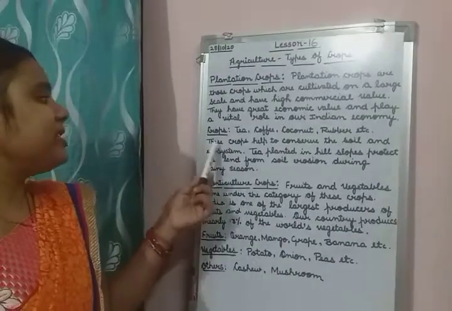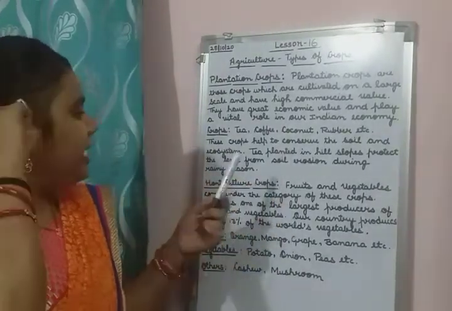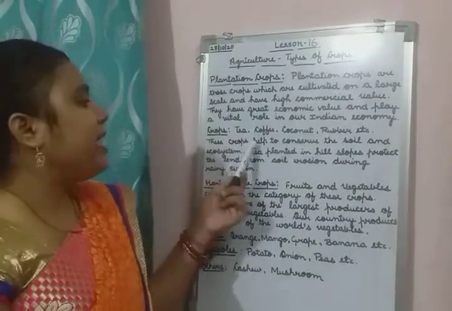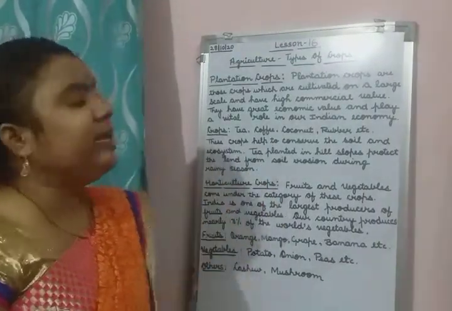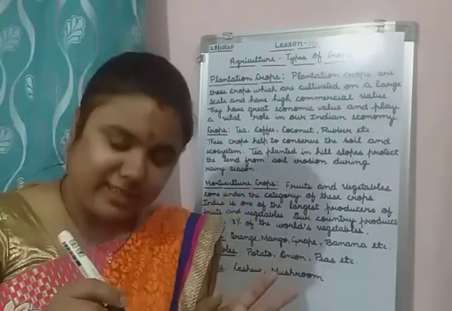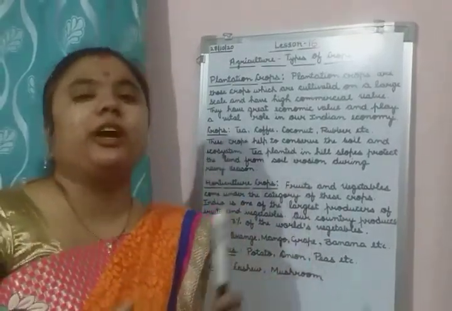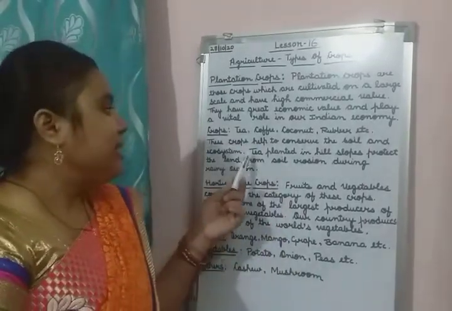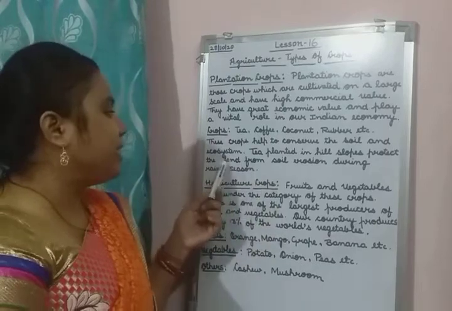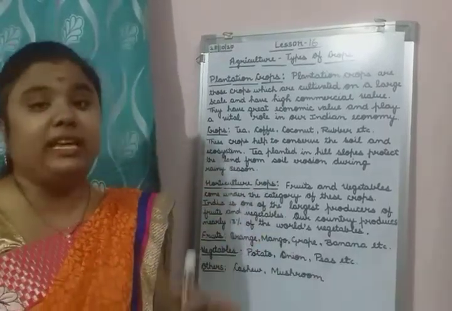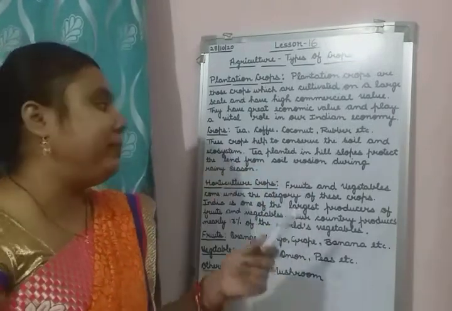Then these crops help to conserve the soil and ecosystem. Conserve means to protect. They are helping to protect our soil and ecosystem also. Tea planted on hill slopes protects the land from soil erosion during rainy seasons. Now see, this is an example of how they are helping.